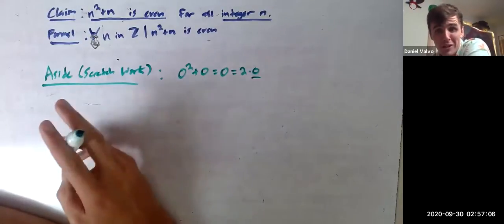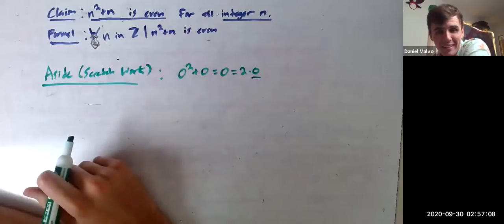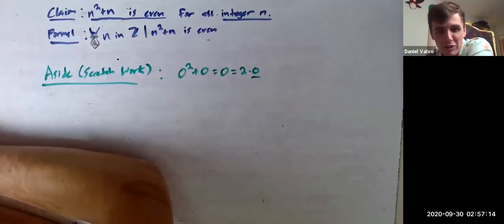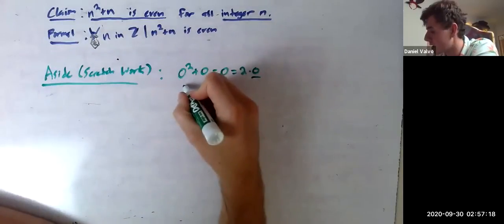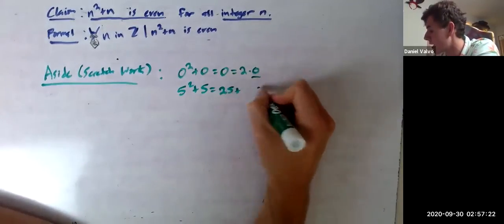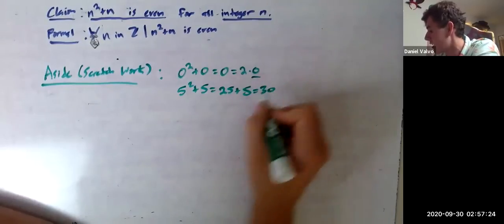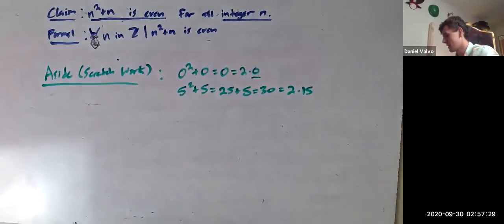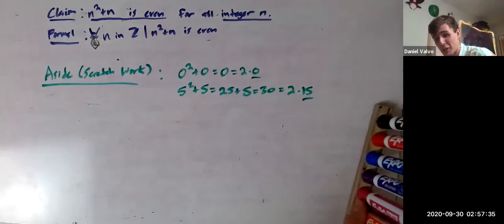Who's got another integer? Let's try something else. Come on. This is the fun part of class. Try to mess this up. Try to find something. 5. I like it, Georgia. 5 squared plus 5 is 25 plus 5. 30, even number. Why? Because it's 2 times 15. And 15 is an integer. It works for 2.